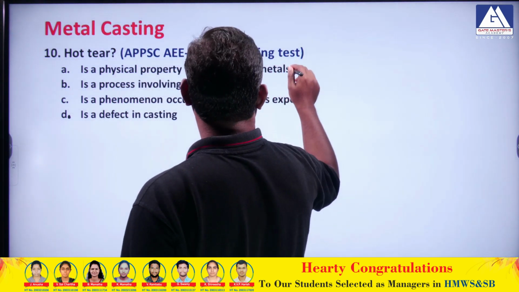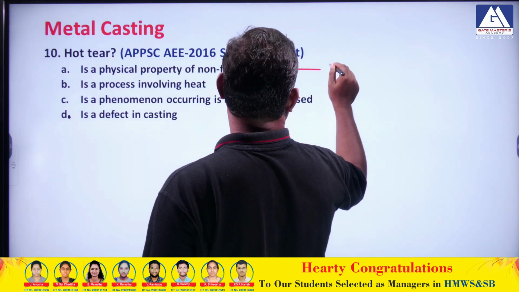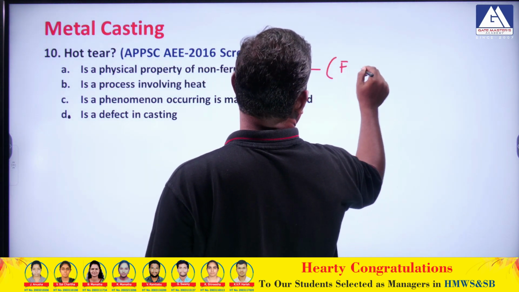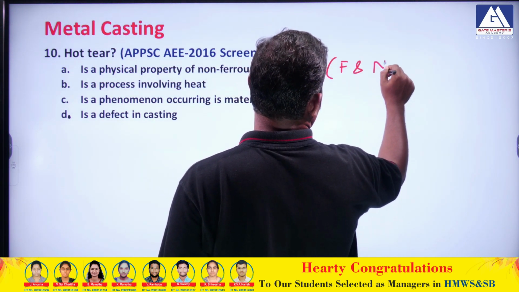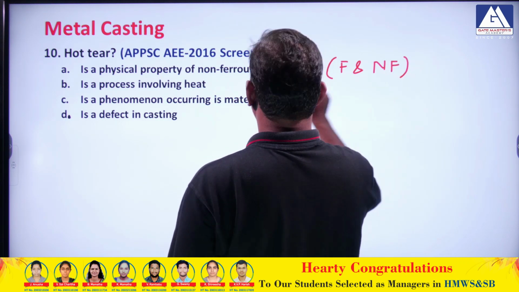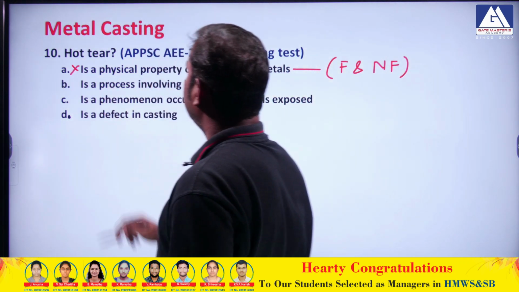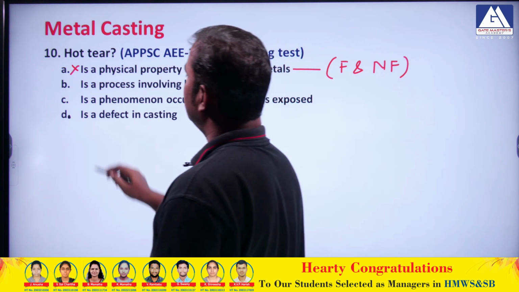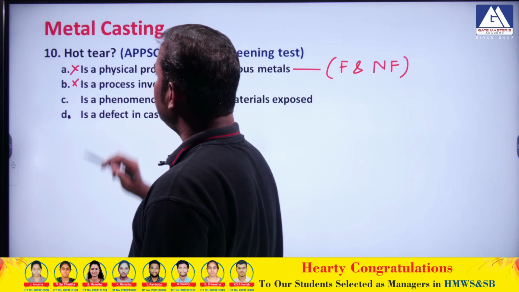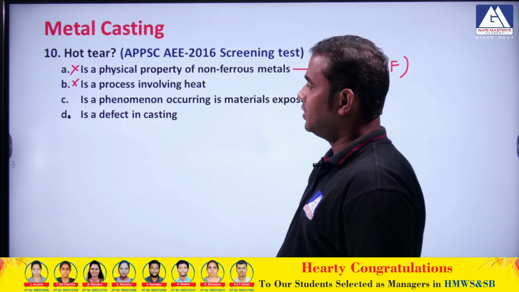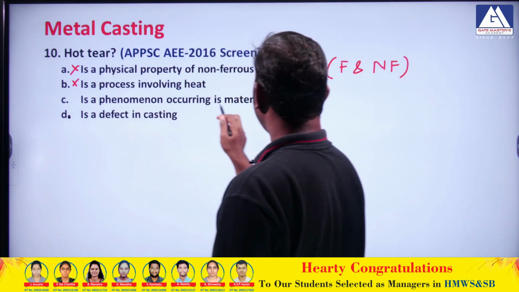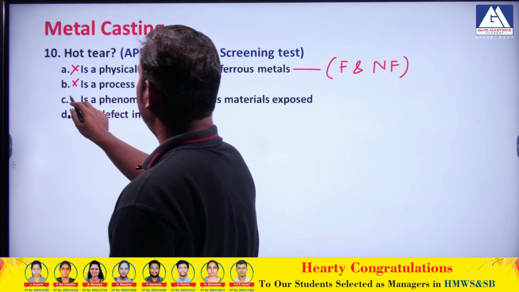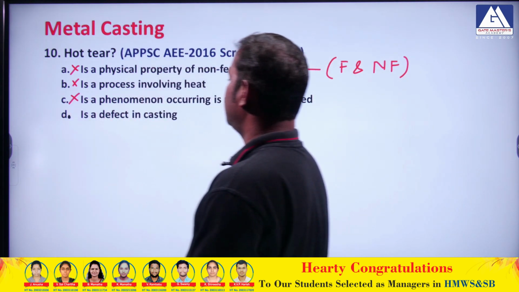So is it a physical property of non-ferrous material? It is not only for non-ferrous material, both ferrous and non-ferrous material have this. So this is the wrong answer. Then is it a process involving heat? No. Hot tear is due to solidification. So is it a phenomenon occurring in the material exposed? That is also not the reason, right?